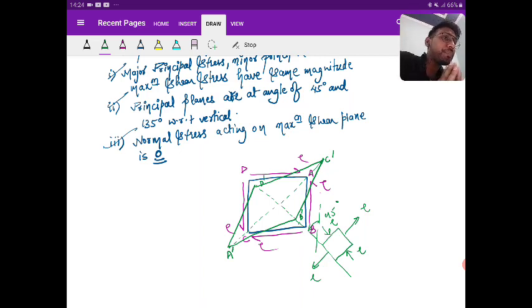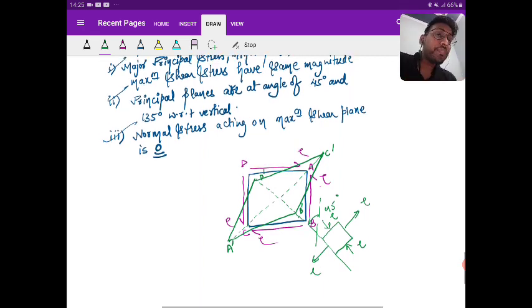Is it clear? So again I'm repeating, where the major principal stress is acting you can see the extension, and where the minor is acting you can see the compression. I will let you solve a question on this also, don't worry. It is already asked in the ESE conventional.